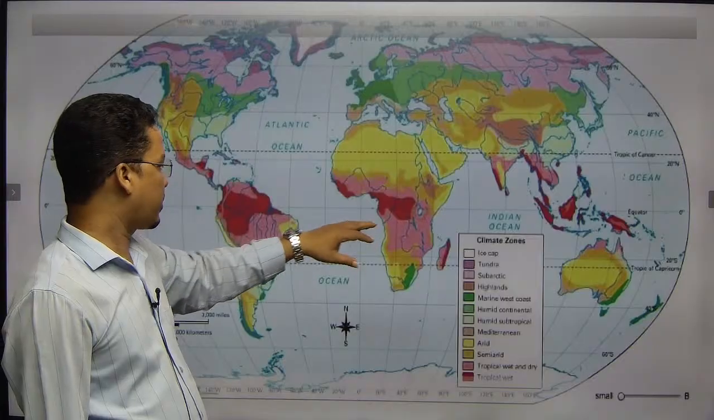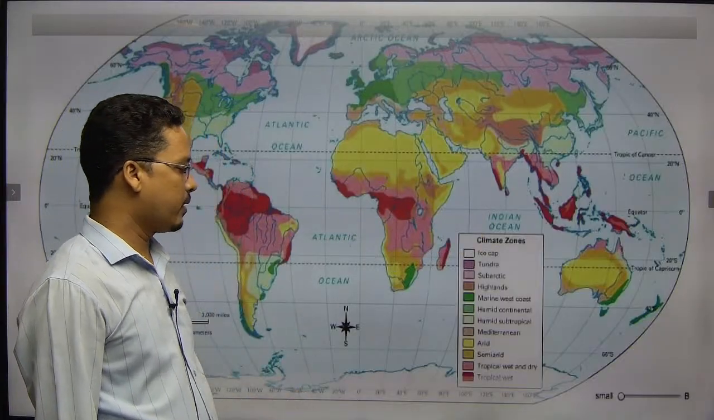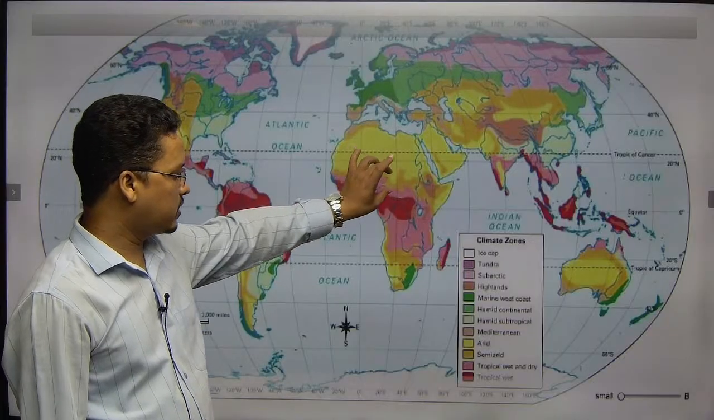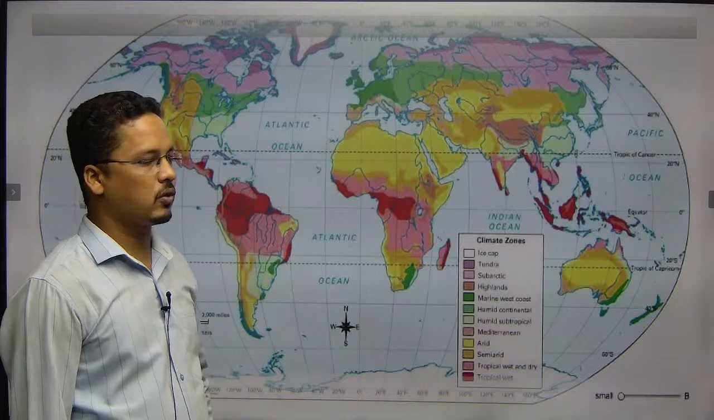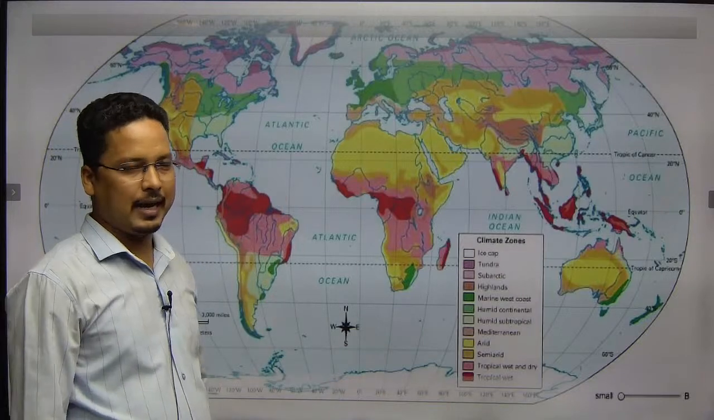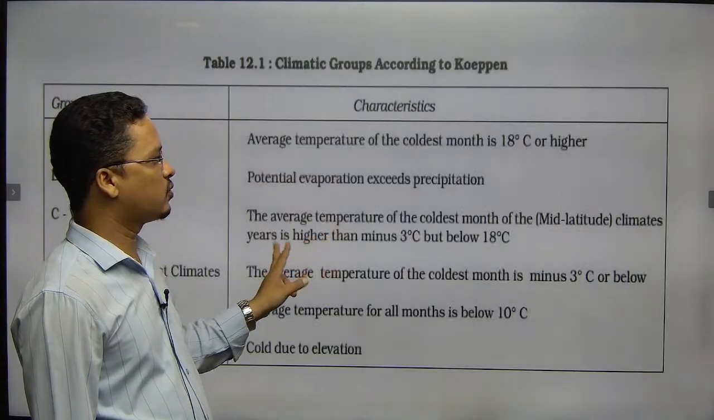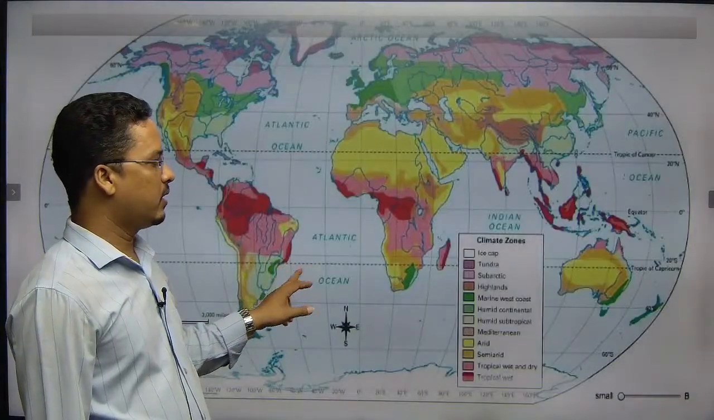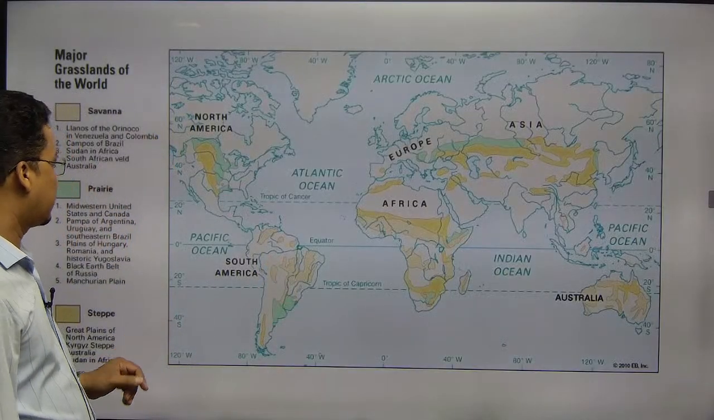Then here is the tropical wet. This is the tropical wet type of climate. Right, semi-arid also. This region is semi-arid. This region, Sahel belt, all these regions are also semi-arid. So this is how we can identify by going through these two slides, then it would be easy. Now we will come to the other facts.